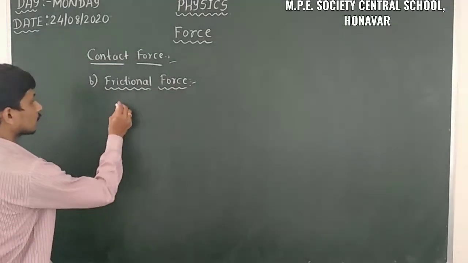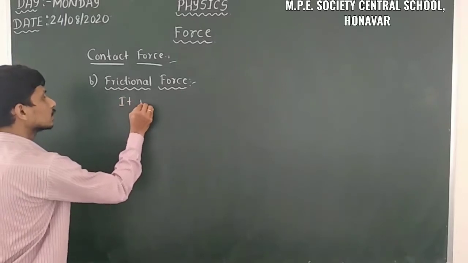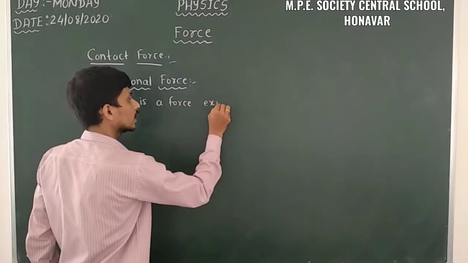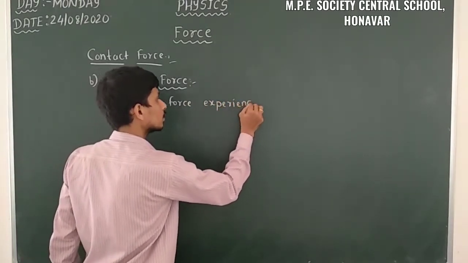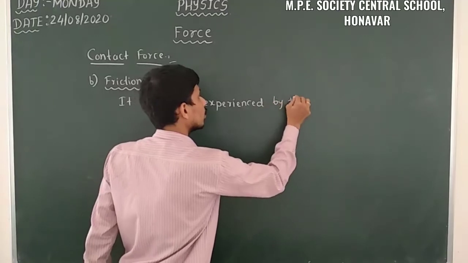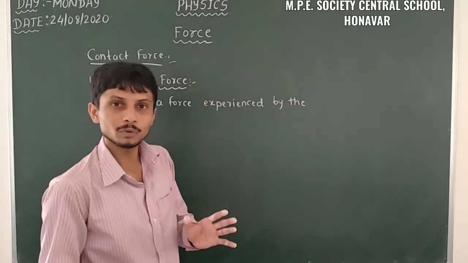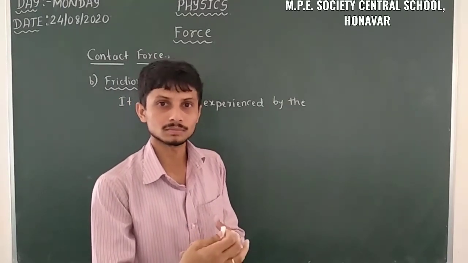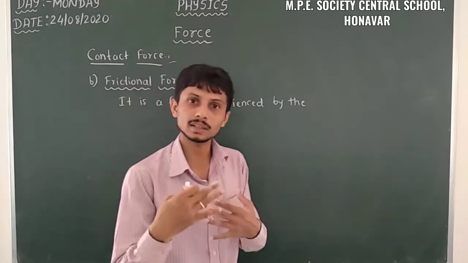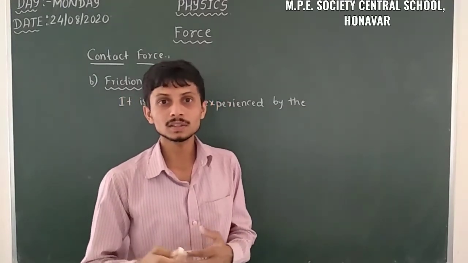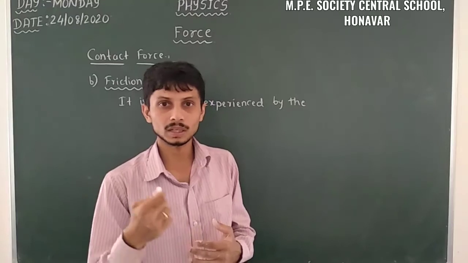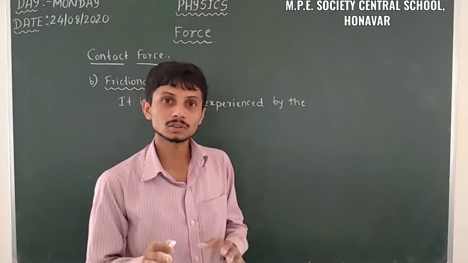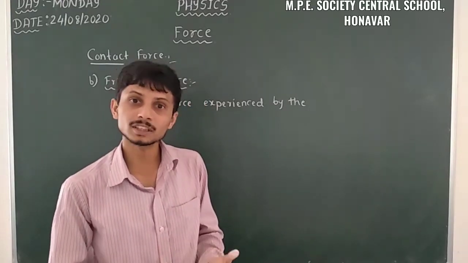It is a force experienced by the moving object. That means the object is in motion, firstly. Or we can take it as a state of rest. When it is at rest and we apply a force on that object, there is no change of state of motion at all, so then we can also take it as frictional force.